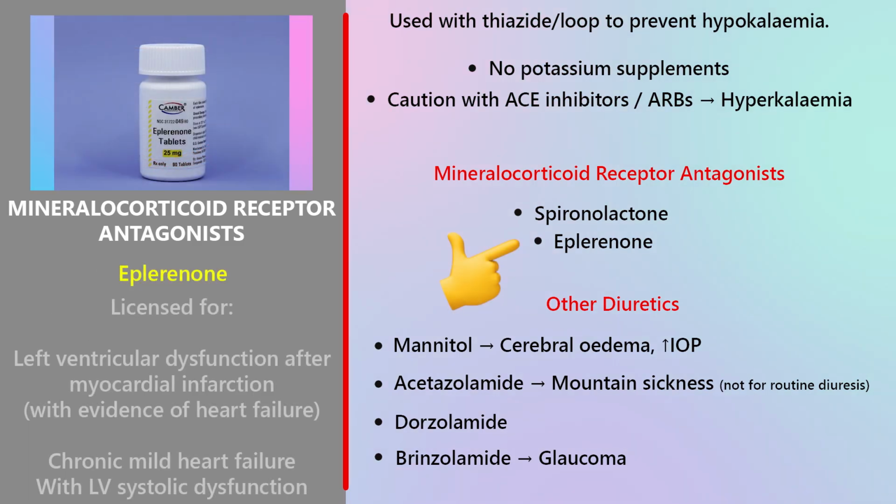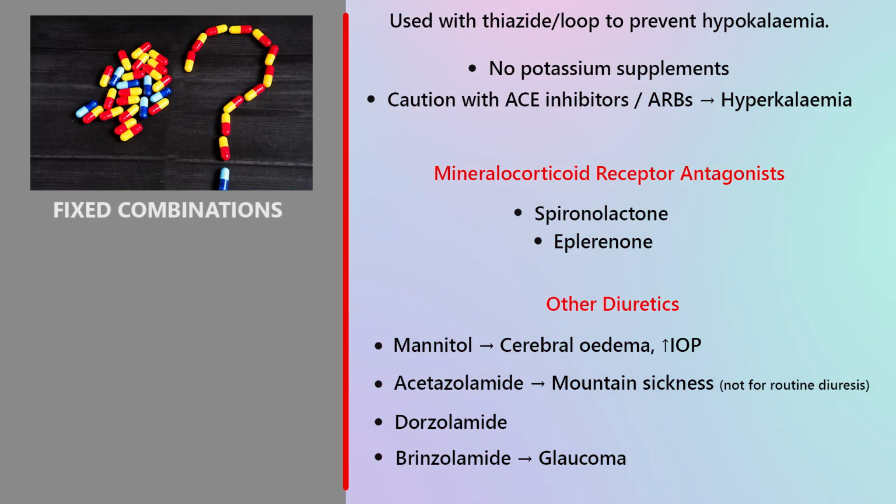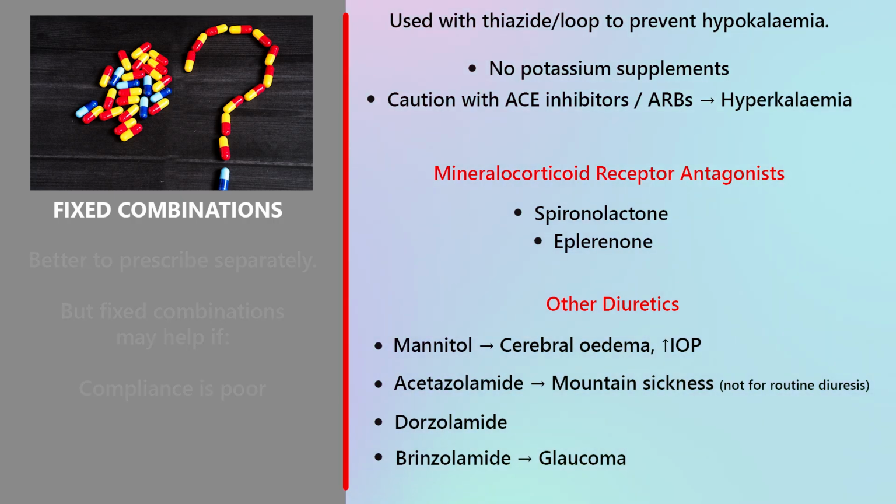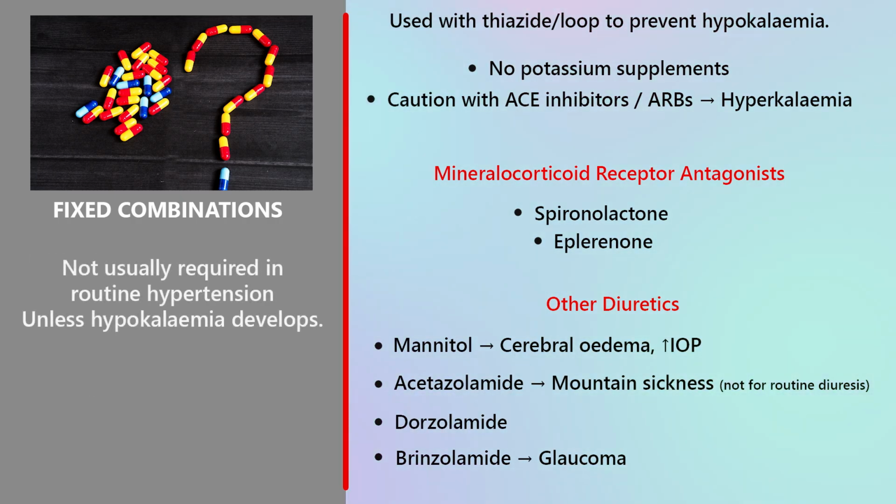Eplerenone. Eplerenone licensed for left ventricular dysfunction after myocardial infarction with evidence of heart failure, chronic mild heart failure with LV systolic dysfunction. No potassium supplements allowed. Fixed combinations. Better to prescribe separately, but may help if compliance is poor. Not usually required in routine hypertension unless hypokalemia develops.